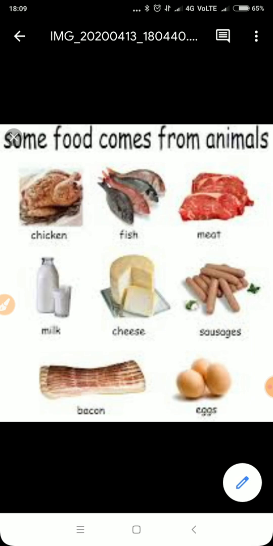If I talk about meat, meat is also a good source of protein. People used to eat meat of hens, goats, fishes, etc. Honey is also an animal product which is prepared by honeybees, right? It is also a nutritious food, and it's very sweet. It is being used for medicinal purposes also. We used to take it with ginger juice when we feel like coughing. So it has medicinal use also.